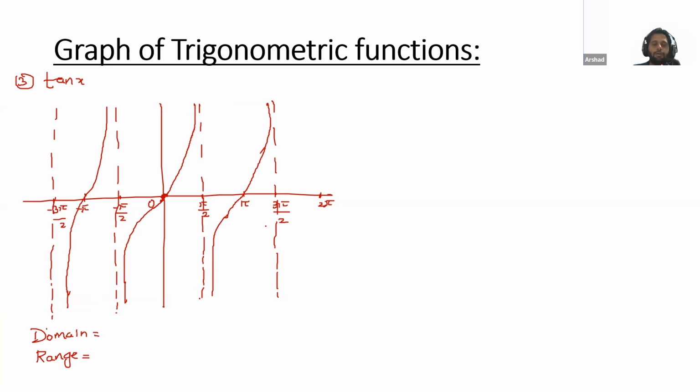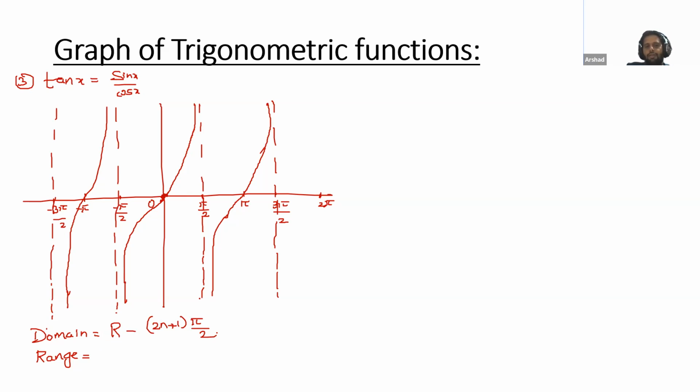Okay. Now, anyone can tell me the domain of this? Not every real number. For pi by 2, this does not exist. You can think like this: tan is sine by cos. So cos will be 0 for what angle? Pi by 2. For pi by 2, this does not exist. So we will write domain is R except odd multiples of pi by 2, so (2n plus 1) pi by 2. This clear?